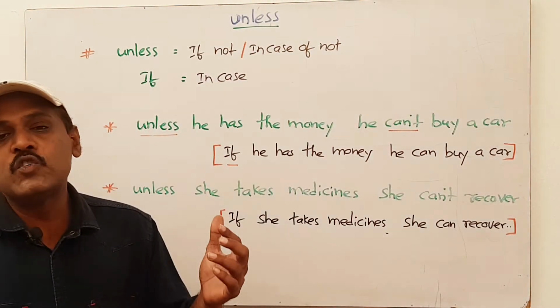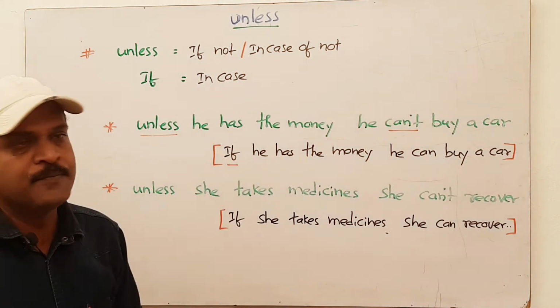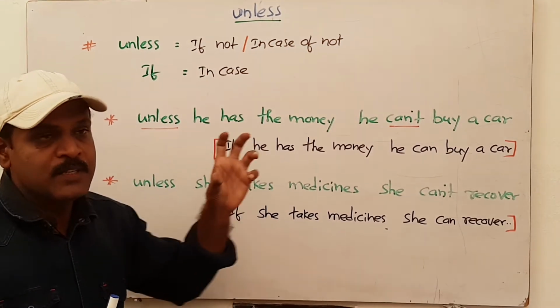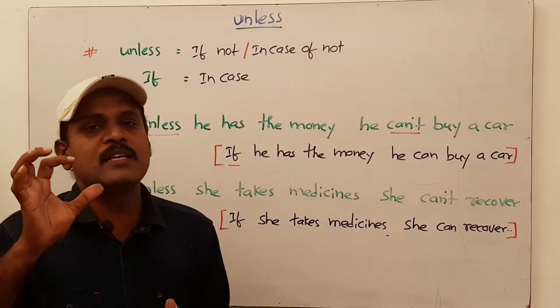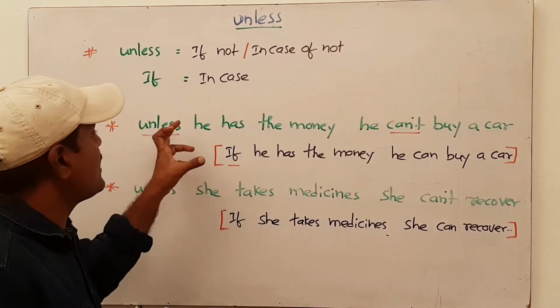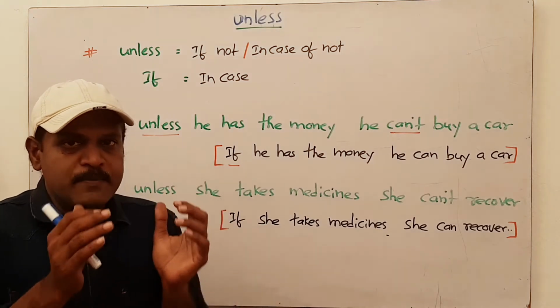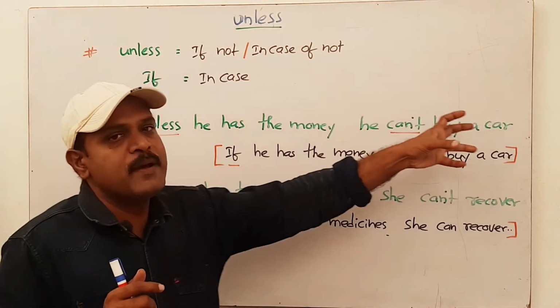Friends, now I am going to tell you the difference between unless and if. Unless means if not or in case of not. If means in case. Let me explain using a sentence. Unless he has the money, he can't buy a car. It means in case of not having the money, he can't buy a car.